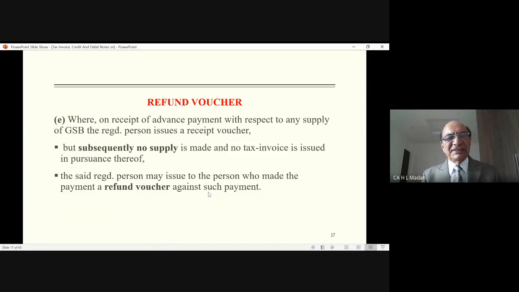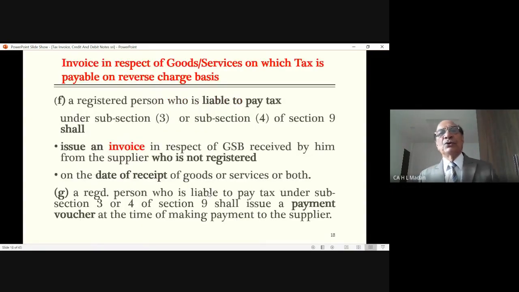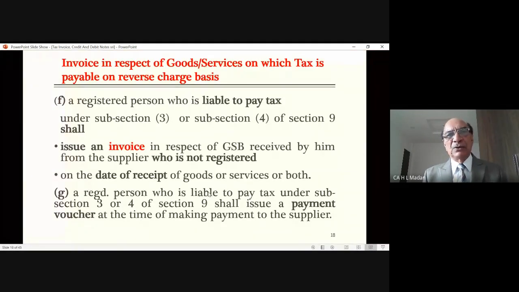So first, on receipt of advance, you are to issue a receipt voucher on the basis of which you are to pay tax, and on refund, you are to issue a refund voucher and claim the tax already paid back from the tax liability of that month in which the refund has been made. So, maximum part of issuing of tax invoice we have discussed. Now something is left only, which we will share in the next class, and we will be able to complete this chapter on that day.